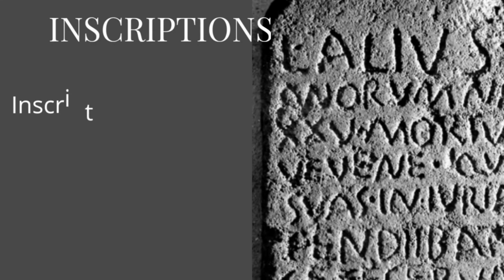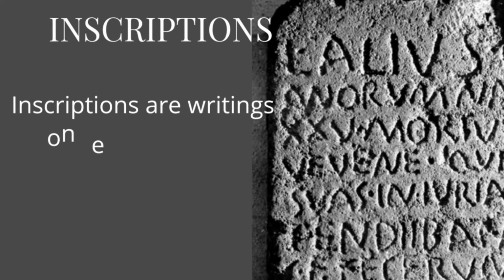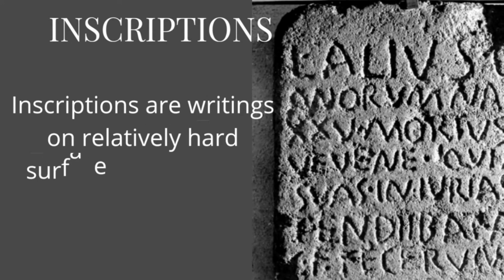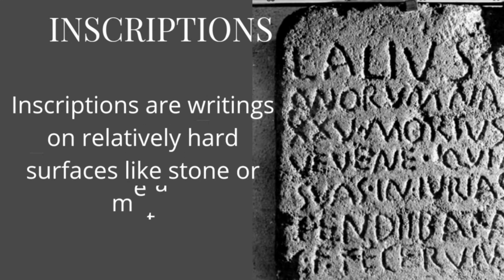Now let's see the second evidence, that is inscriptions. Inscriptions are writings on relatively hard surfaces like stone or metal. Rather than writing on palm leaf, the information will be written on stones or metal surfaces. It may be difficult to write, but the thing is, it cannot be destroyed so easily by insects or any other ways. Now let's see some of the inscriptions.